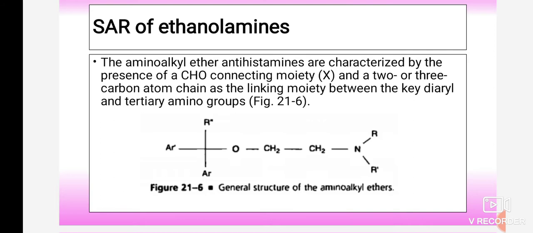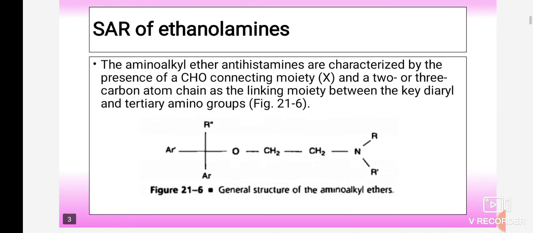First of all, we'll discuss the structure activity relationship of the ethanolamine chemical class. The amino alkyl ether antihistamines are characterized by the presence of a C-O connecting moiety, and a 2 or 3 carbon atom chain as the linking moiety between the key diaryl and tertiary amino groups.